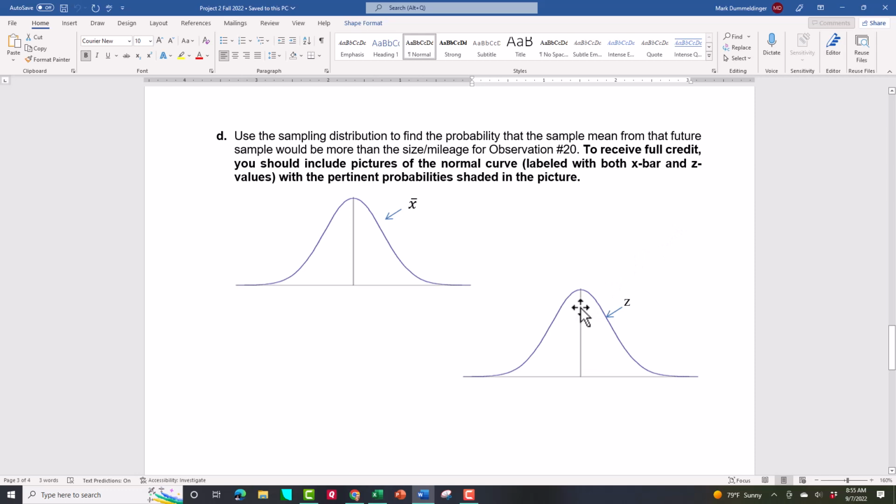Because a lot of times the value we get from the table is not the answer. In fact, in none of the cases that I put on the project here are you going to just go to the table, get a number, and say, there it is. You've got to do something with those numbers that you're getting from the table. So show me what that is.